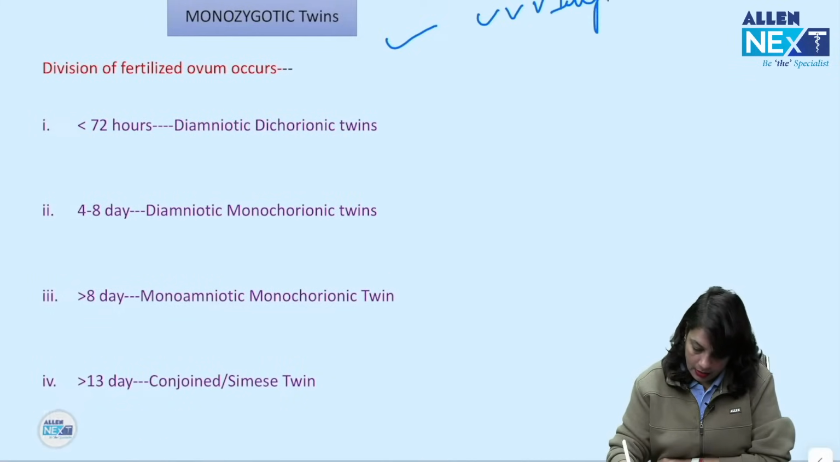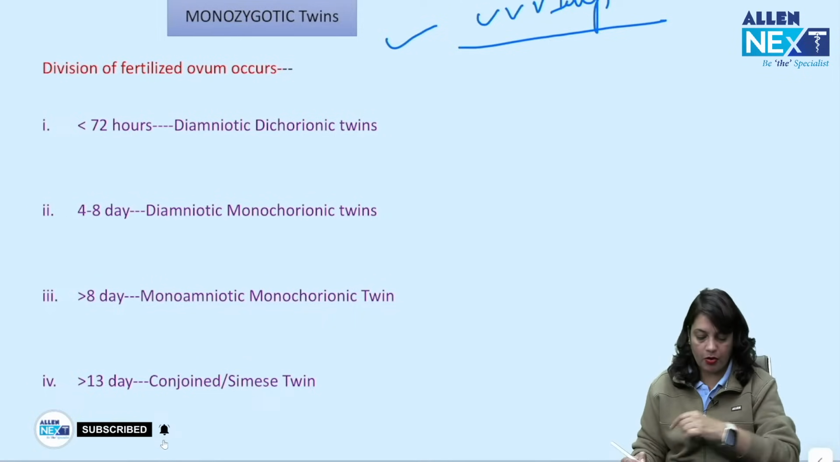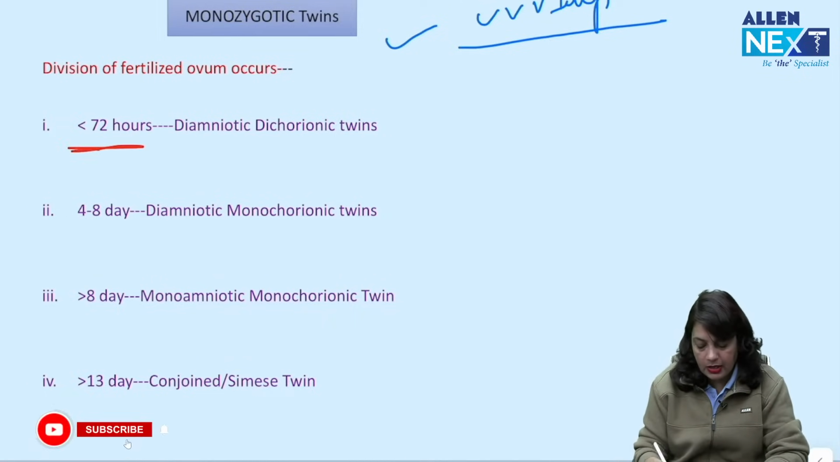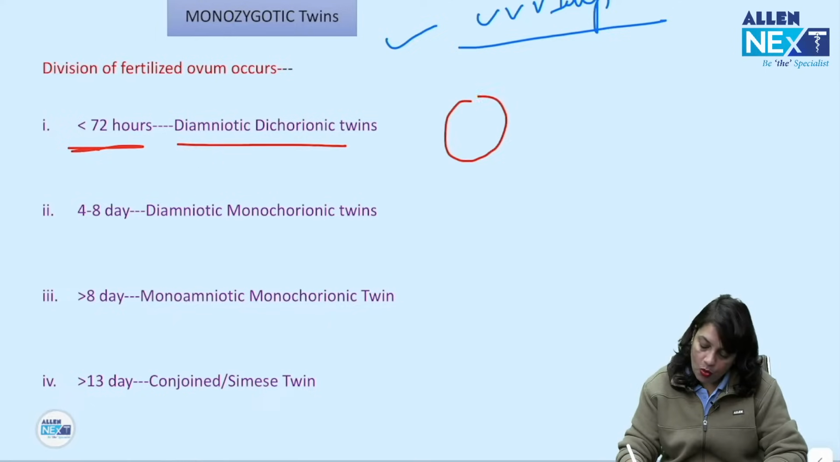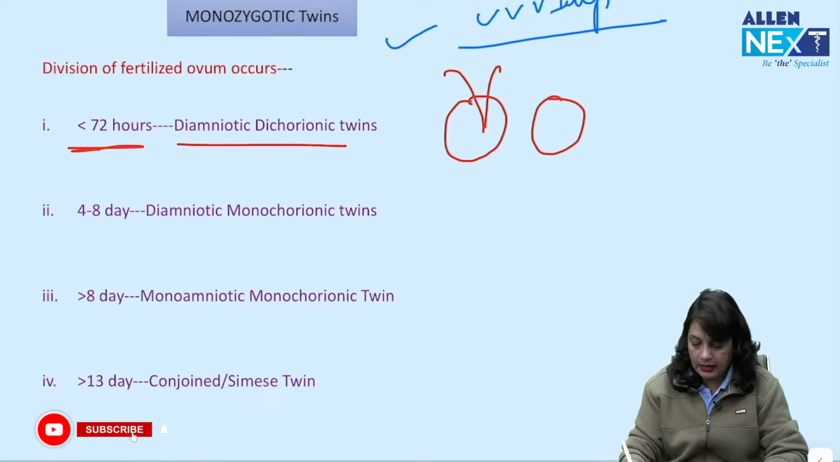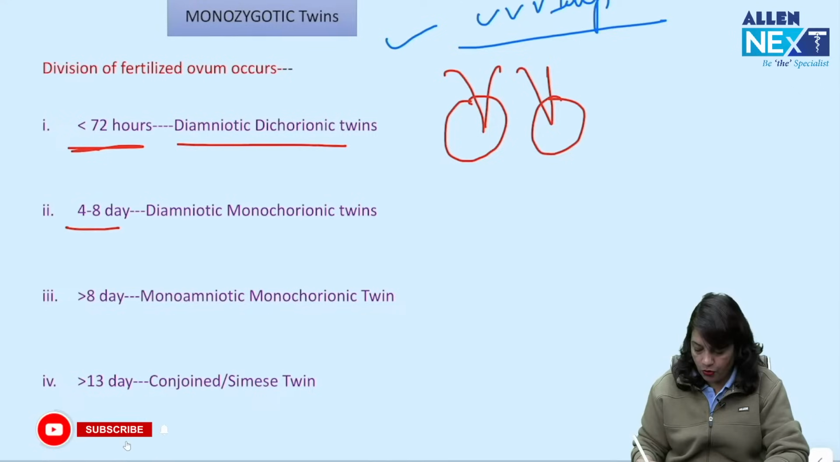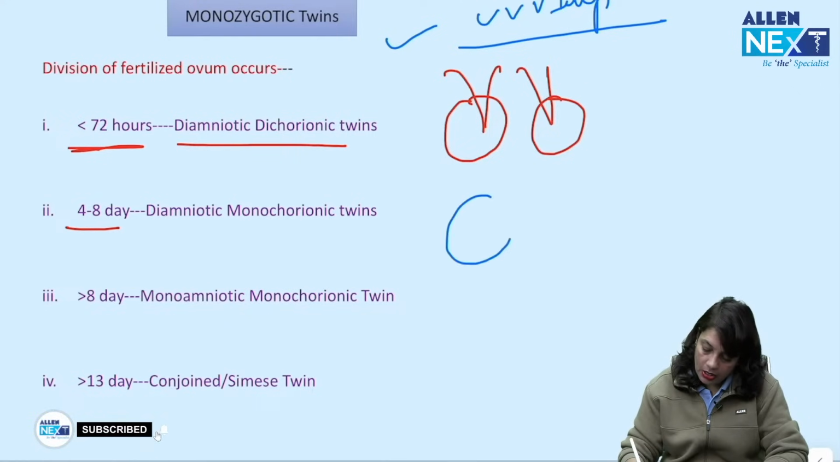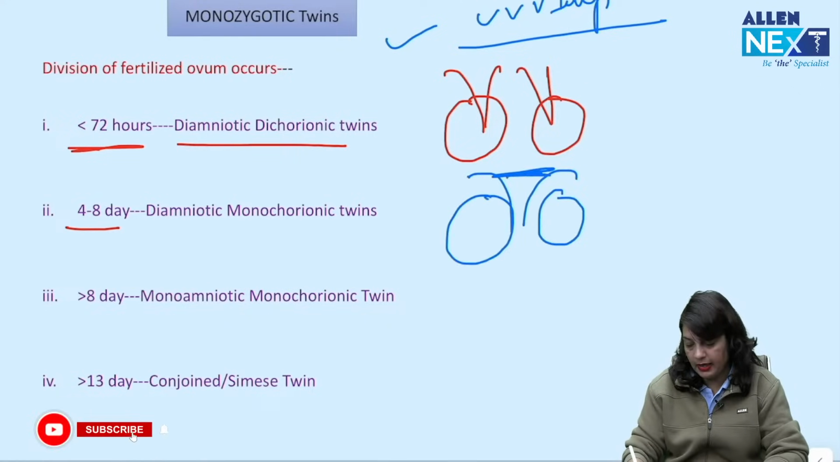Next, very important, the types of monozygotic twins. If the division of fertilized ovum occurs within 72 hours, it is diamniotic dichorionic. That means two amniotic cavities and they have separate placentas. If the division occurs between 4th and 8th day of fertilization, two amniotic cavities and there is a single placenta.